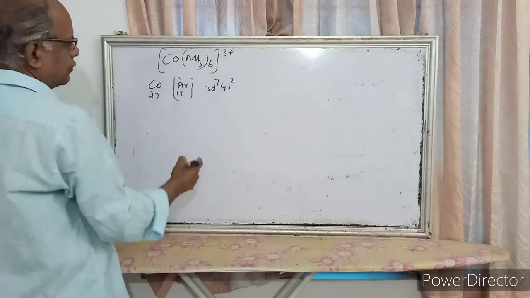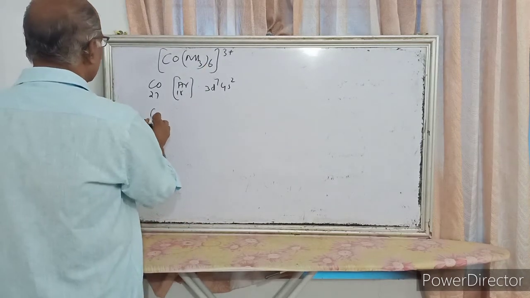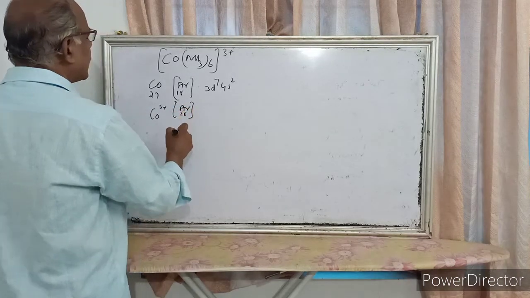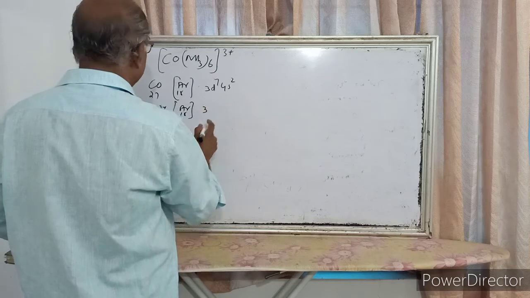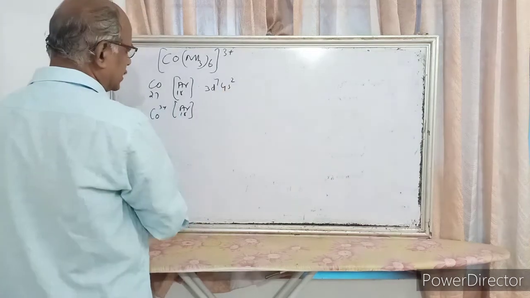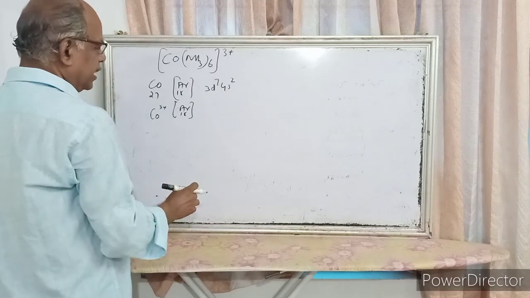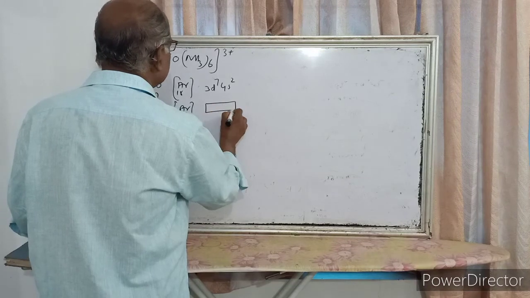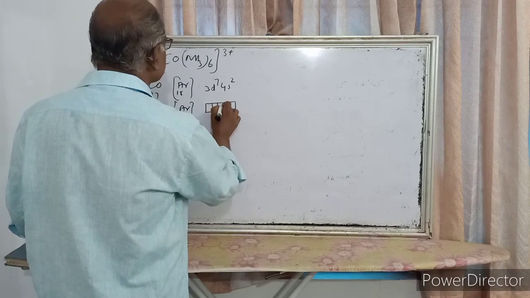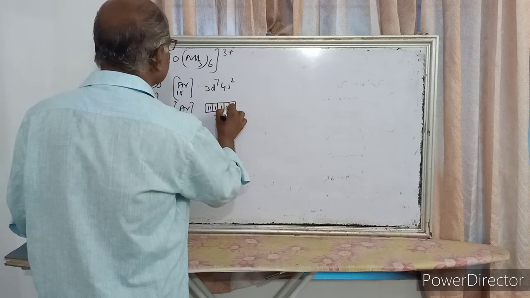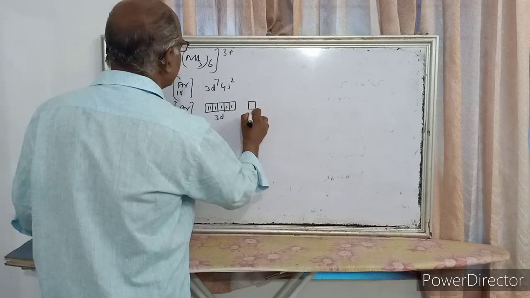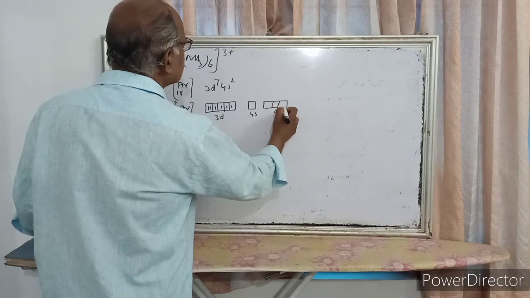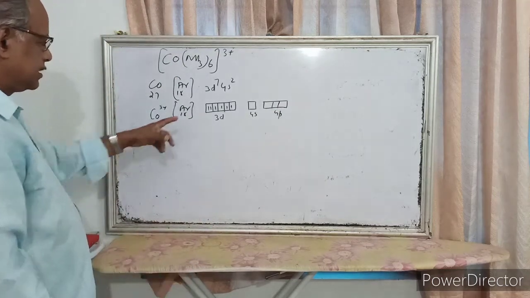Here oxidation state of cobalt is 3 plus, so Co3+. Two electrons from 4s and one electron from 3d leave to form Co3+. So it gives 3d6, with 4s vacant, then 4p vacant.